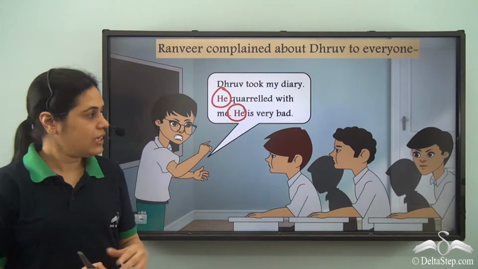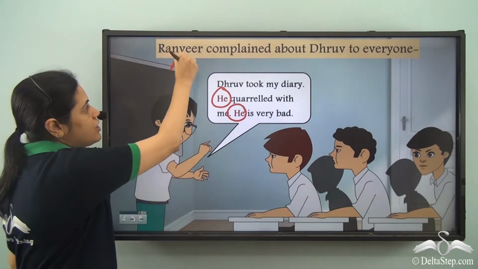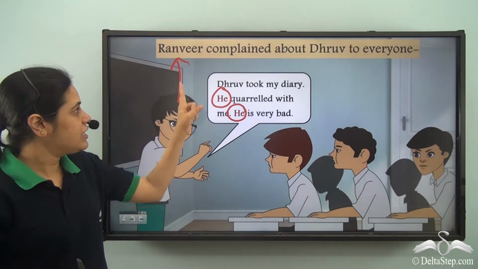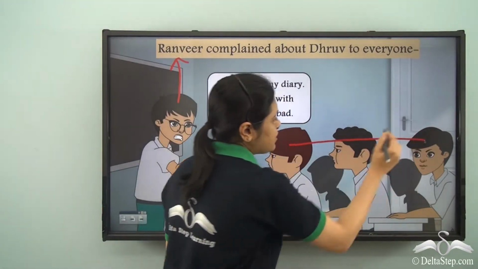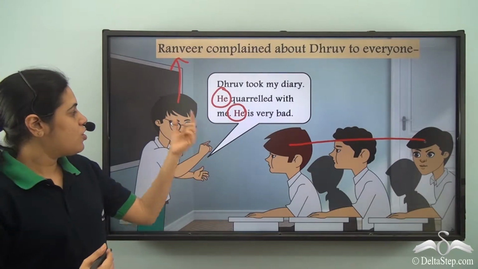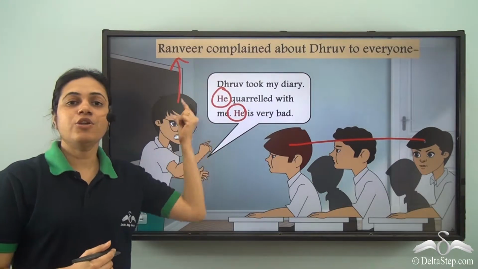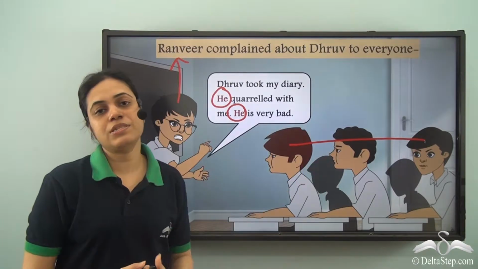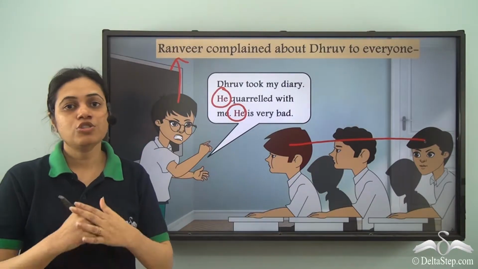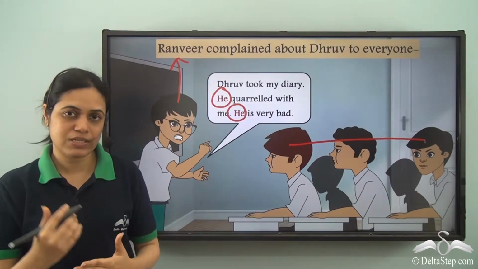Now, as you can see, Ranveer is talking and he is talking about Dhruv. But Dhruv is not present here. So, Dhruv is not the person who is speaking. Dhruv is not the person spoken to. So, Dhruv is a third person.